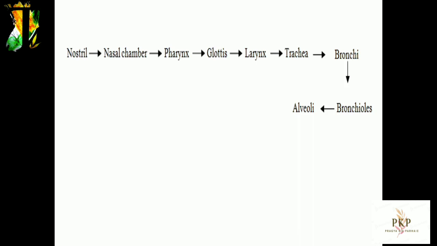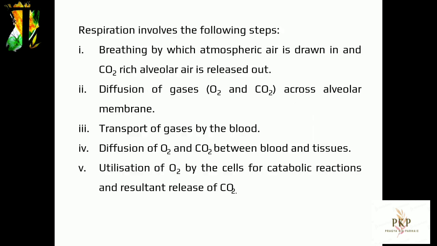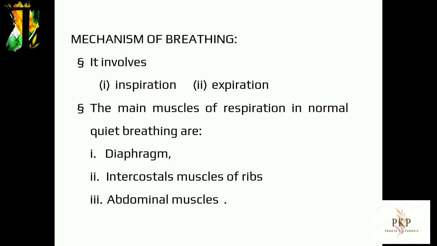Respiration involves the following steps: breathing, by which atmospheric air is drawn in and CO2-rich alveolar air is released out. Diffusion of gases, O2 and CO2, across the alveolar membrane. Transport of gases by the blood. Diffusion of O2 and CO2 between blood and tissues. Utilization of O2 by the cells for catabolic reactions and resultant release of CO2. Mechanism of breathing. It involves inspiration and expiration. The main muscles of respiration in normal quiet breathing are the diaphragm, intercostals, muscles of ribs, and abdominal muscles.